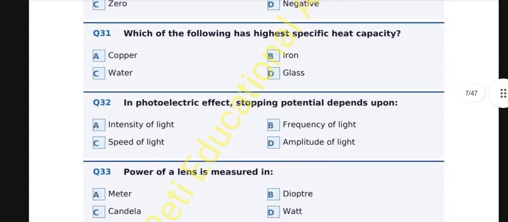Question number 32. In the photoelectric effect, stopping potential depends upon A. Intensity of light, B. Frequency of light, C. Speed of light, D. Amplitude of light. And the correct option is B. Frequency of light. Stopping potential depends only on the frequency of incident light, not intensity. Higher frequency, greater kinetic energy of emitted electrons, higher stopping potential.